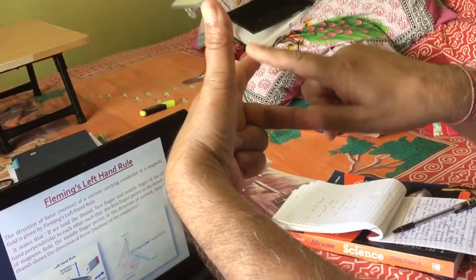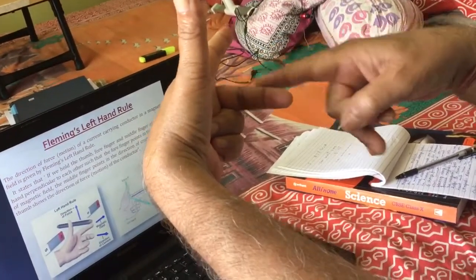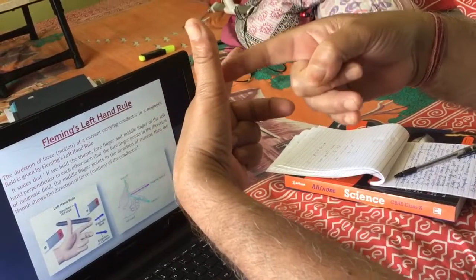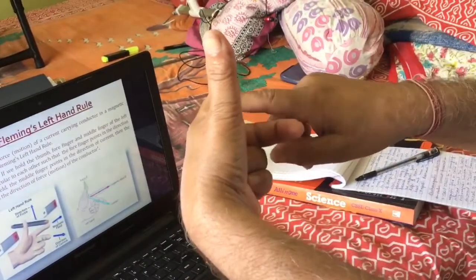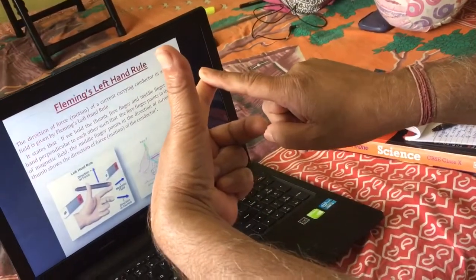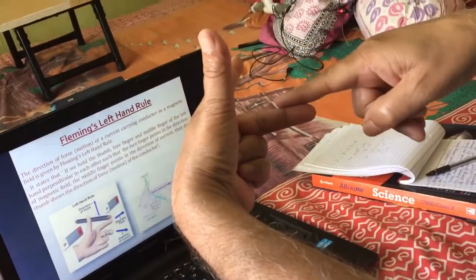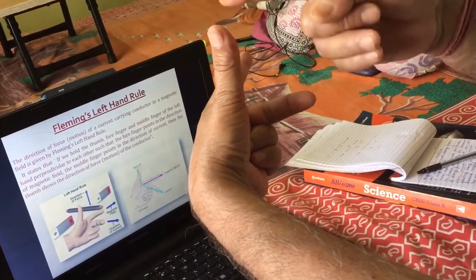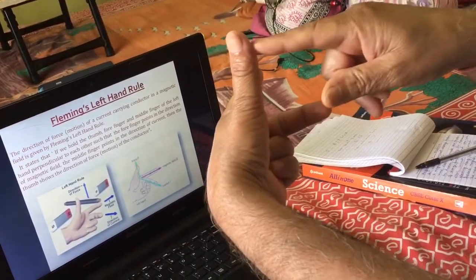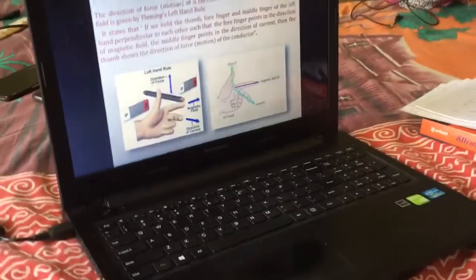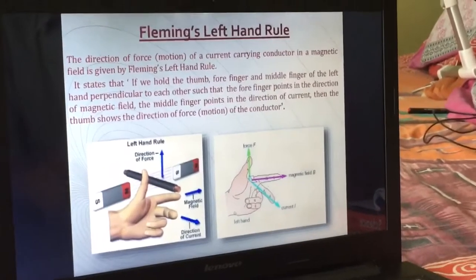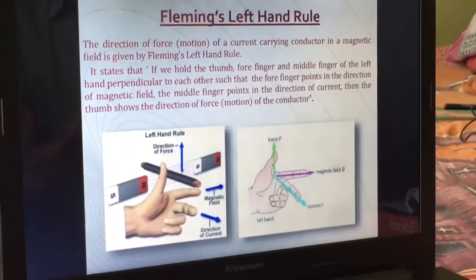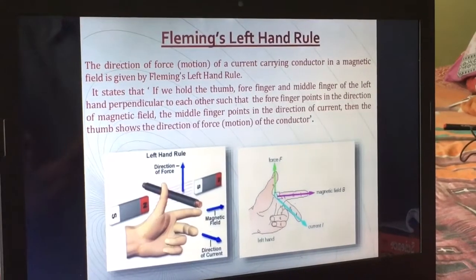So if you stretch your left hand, the forefinger always indicates the direction of the magnetic field, the central finger indicates the direction of current, then the thumb indicates the direction of force or motion. Am I clear? Again I am telling you, forefinger indicates the direction of magnetic field, central finger indicates the direction of electric current, then thumb indicates the direction of force, and all these three fingers are mutually perpendicular to each other. So this is Fleming's left hand rule, and that rule is used to explain the direction of force, electric field and magnetic field, and this rule is also the basis for the electric motor.